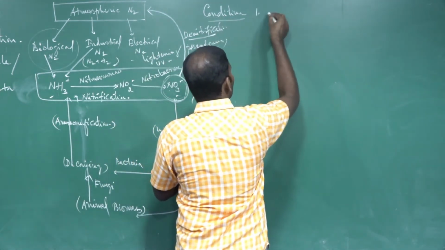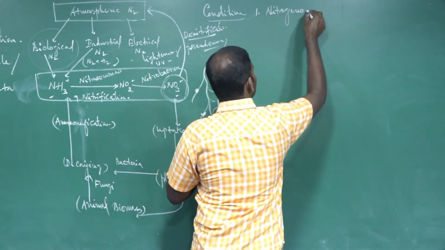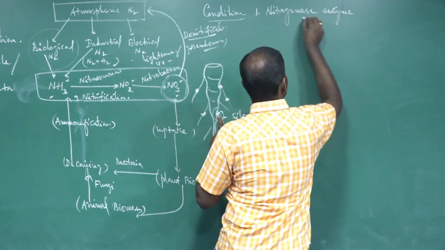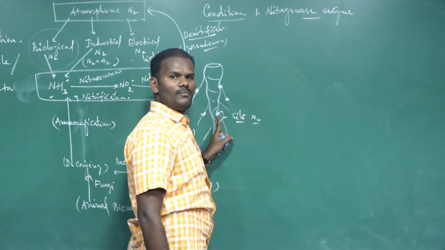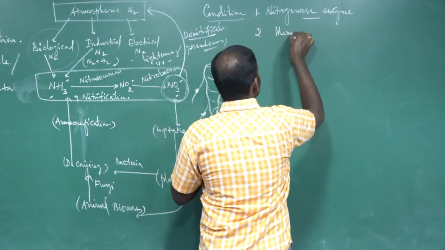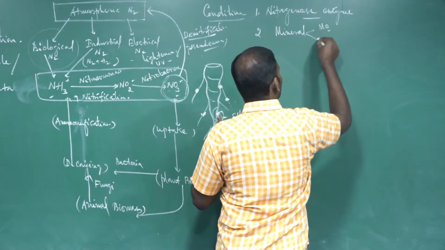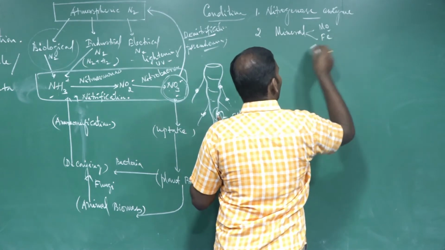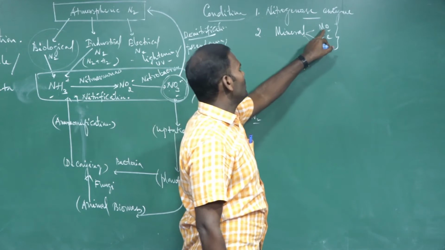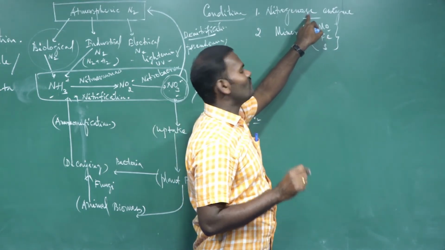The first condition is the nitrogenase enzyme complex. It is essential. The second one is certain essential minerals, for example molybdenum, iron, and sulfur. Molybdenum is a micronutrient essential for the formation of nitrogenase enzyme.